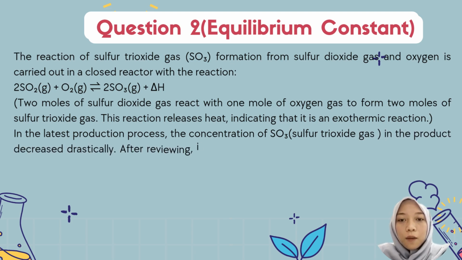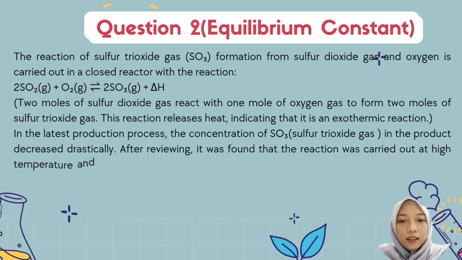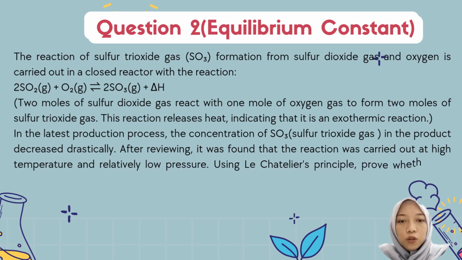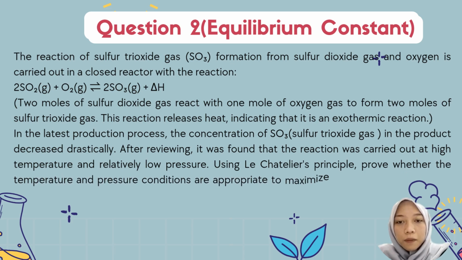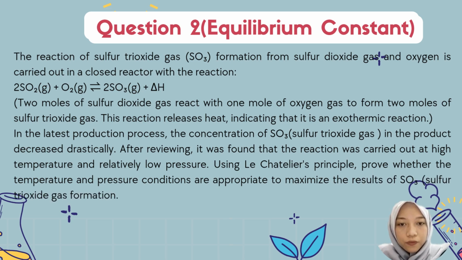In the production process, the concentration of sulfur trioxide in the product is low at high temperature and relatively low pressure. Using Le Chatelier's principle, explain how the temperature and pressure conditions can be optimized to maximize the formation of sulfur trioxide gas.